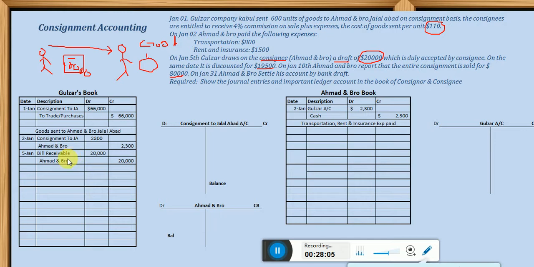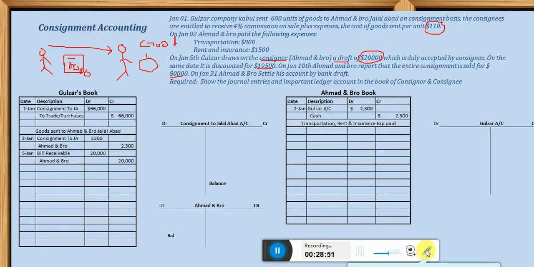Okay, now Ahmad and Bro account is credited. Why? Because this asset is created by Ahmad and Bro, so who is taking the responsibility of this amount? Ahmad and Bro. So that means this 20,000 amount is payable to Ahmad and Bro, right? The draft is taken here, the asset is created, and he is holding the asset, but who has given this asset to him? Ahmad and Bro, but Ahmad and Bro is not signing this for free, so the consignor should pay this amount to Ahmad and Bro. That is why we are crediting Ahmad and Bro account, the payable account here.